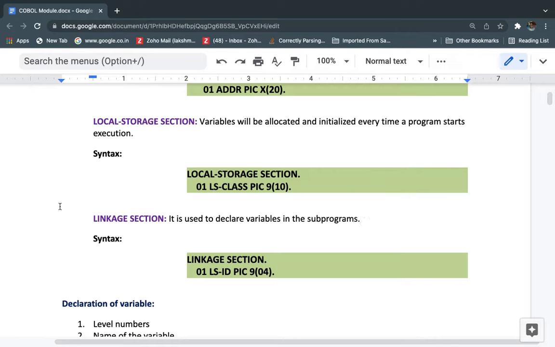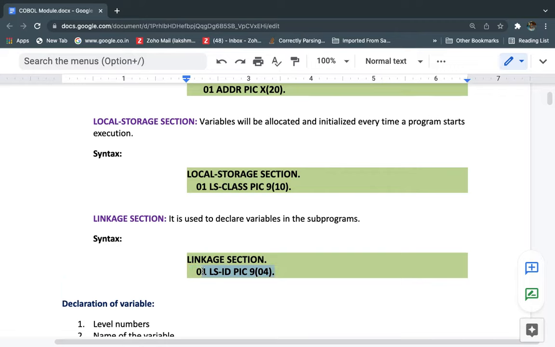The linkage section is for linking data between two systems, for example from one program to another program, or JCL to a COBOL program. It is used to declare variables in the subprograms. For example, if I need to pass data from the main program to a subprogram, we declare the variables under the linkage section in the subprogram, so that we can pass the data from the main program, and it will be stored in this linkage section.